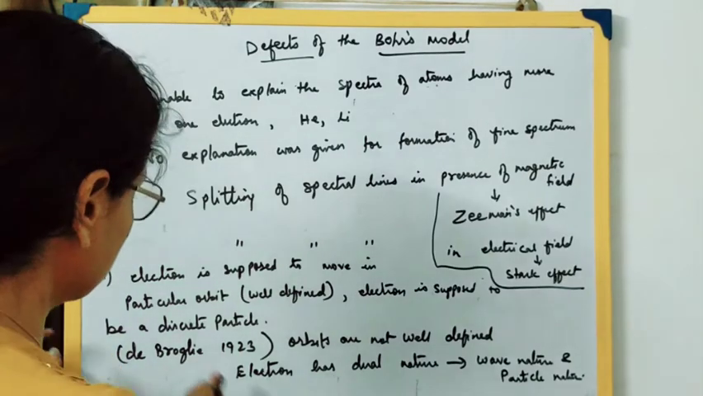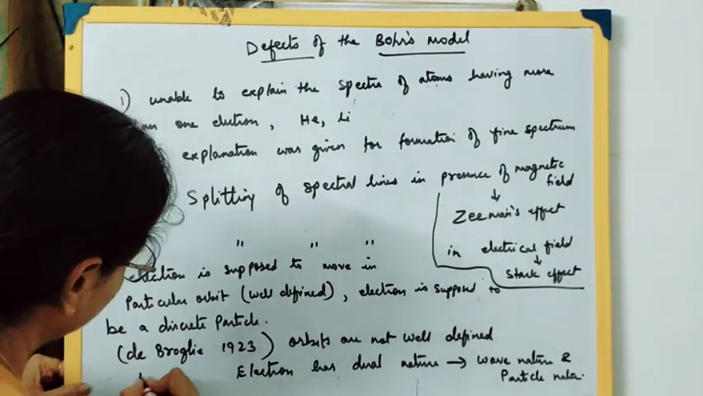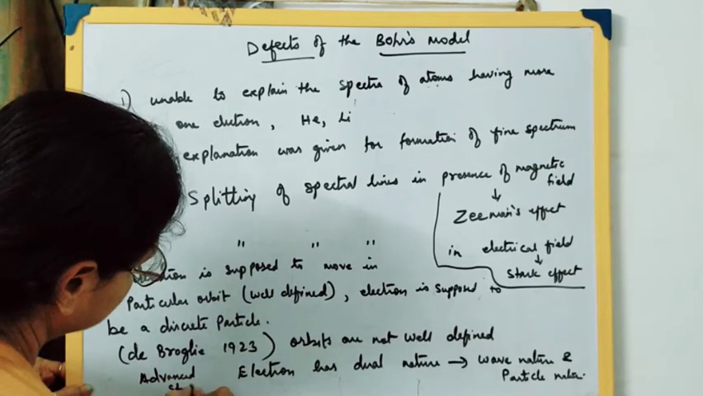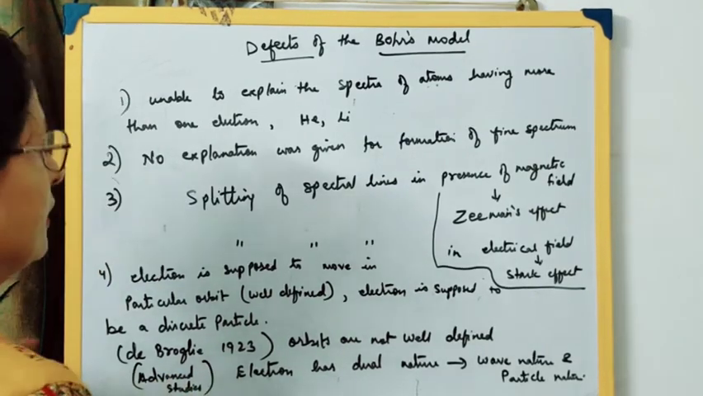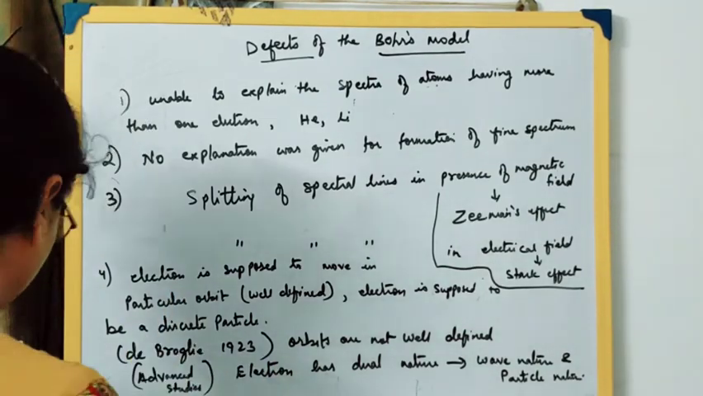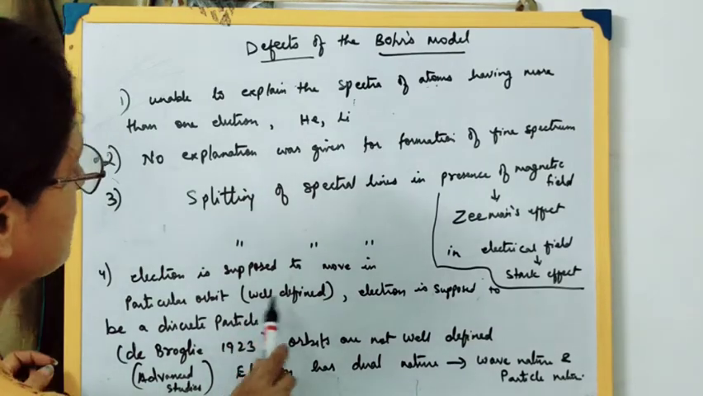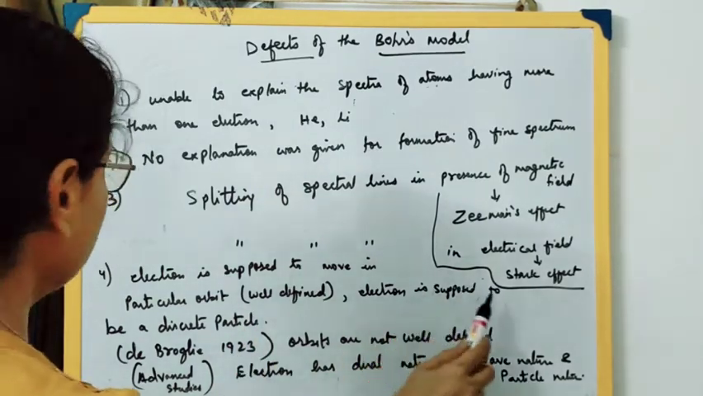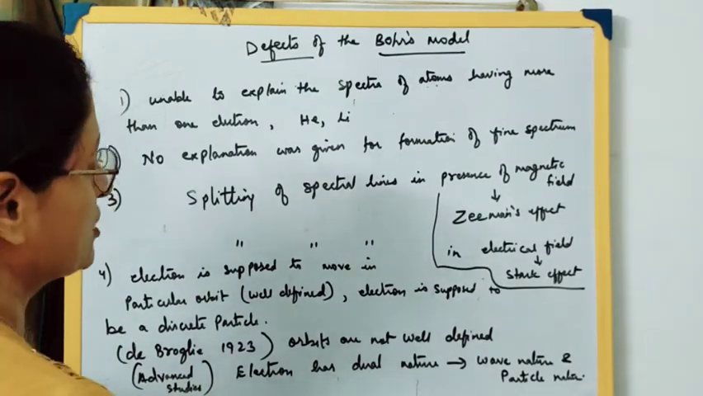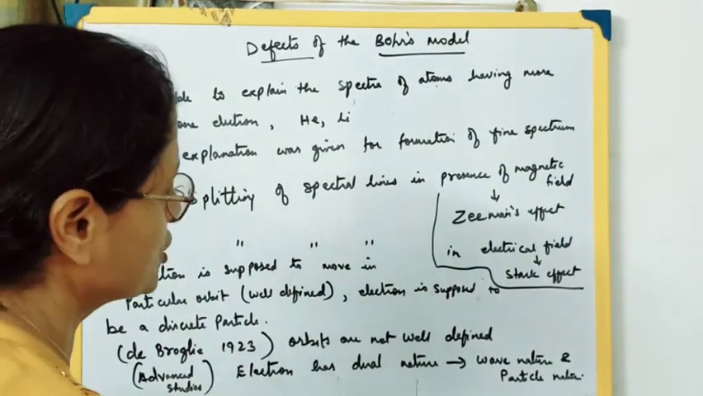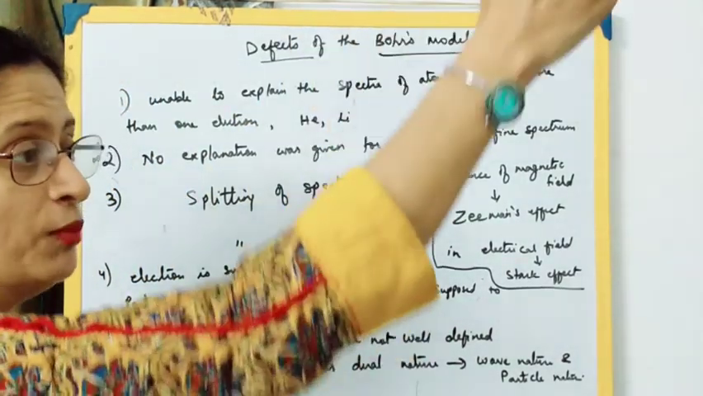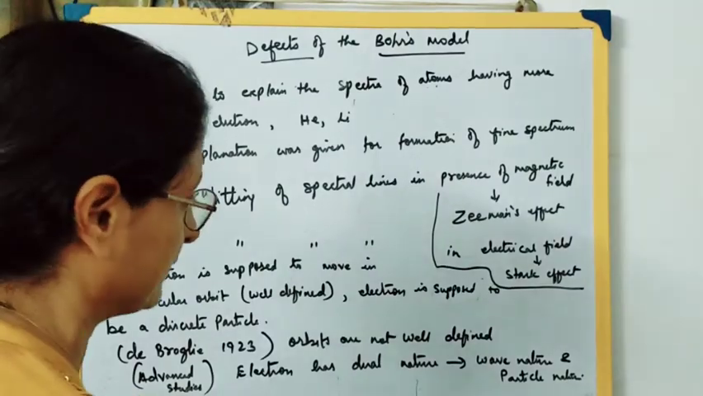So this was not said by de Broglie, this is according to the advanced studies. Sorry students, once again I repeat this point. According to Bohr's model, the electron is supposed to move in particular, well-defined orbits, and the electron is supposed to be a discrete particle. But the advanced study says that the electron has a dual nature. It is not a discrete particle. It has a wave nature as well as a particle nature, that is, it moves in the form of a wave and it moves in the form of a particle.